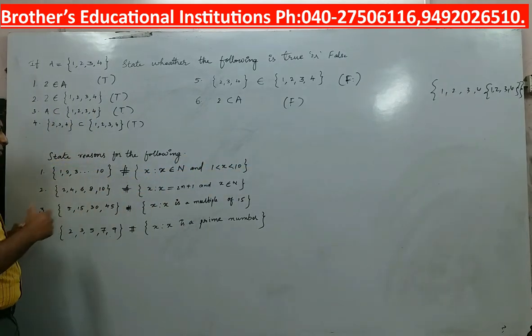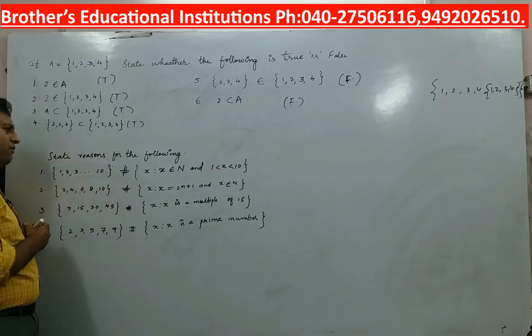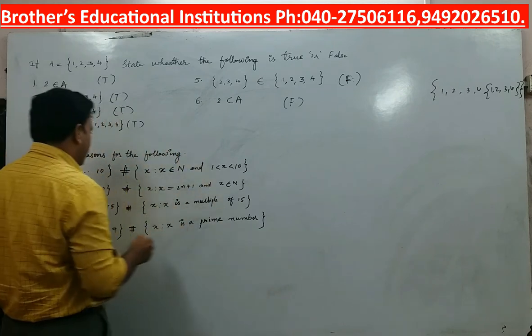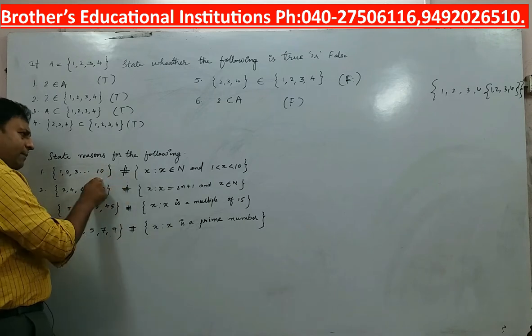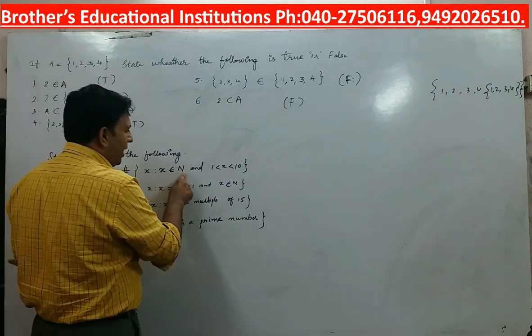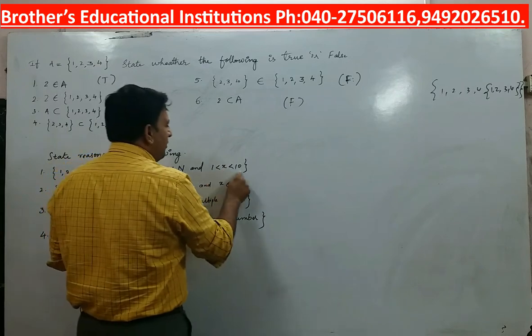Now, let me have a look. On the left hand side, I have been given the roster form, and on the right hand side, I have a set builder form. The roster form is {1, 2, 3, 4, 5, 6, 7, 8, 9, 10}. And the set builder form says x belongs to natural numbers, where that x is between 1 and 10.